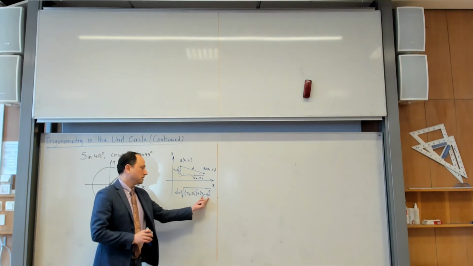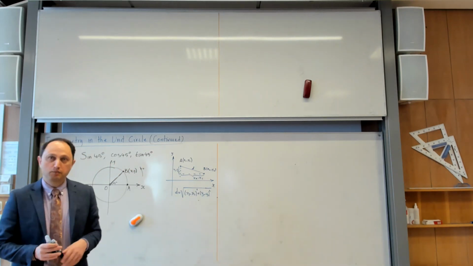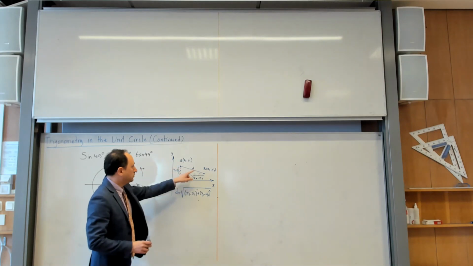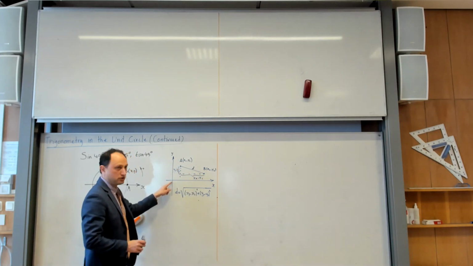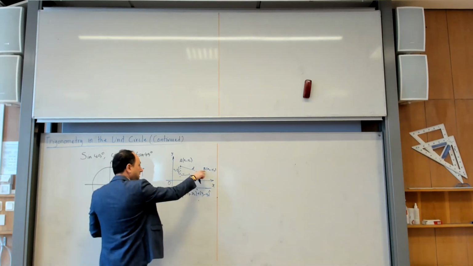Subtract the y coordinates, square it, add them, and take the square root. That is the distance formula. Okay, but now let me take a little bit more interesting point. Let us assume that one of these points is the origin. For example, let me take B to be my origin.